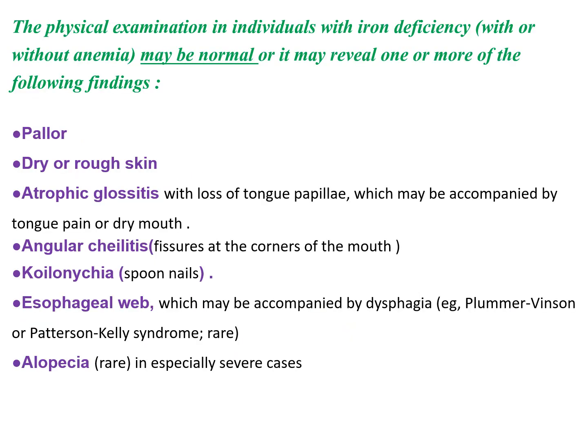Physical examination in individuals with iron deficiency with or without anemia may be totally normal or may reveal one or more of the following.